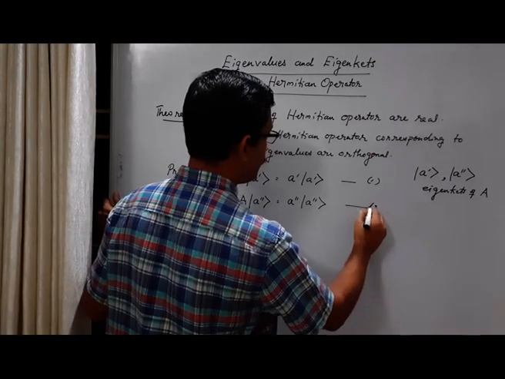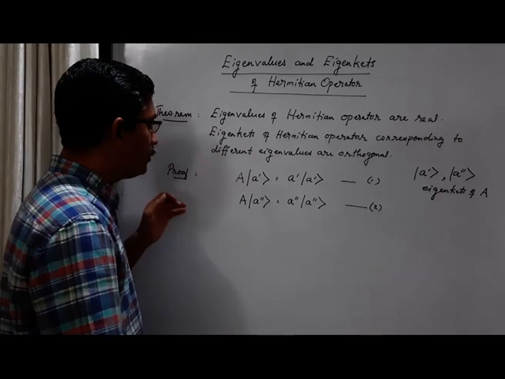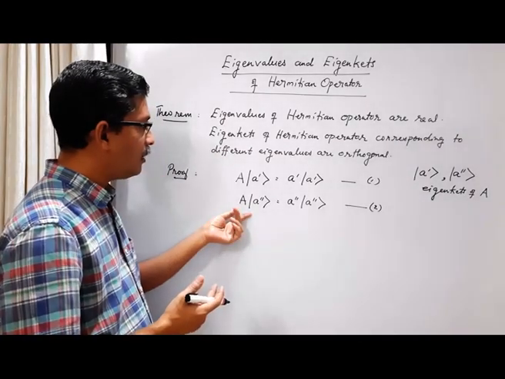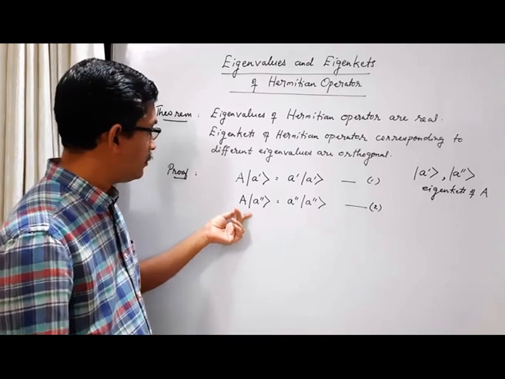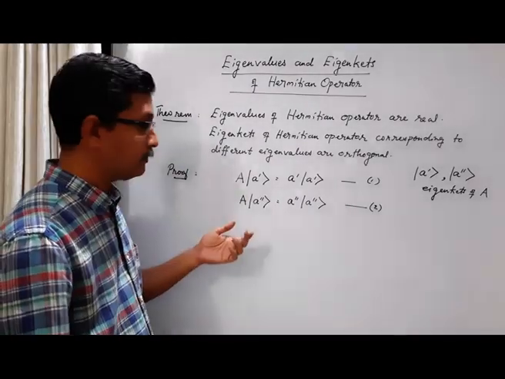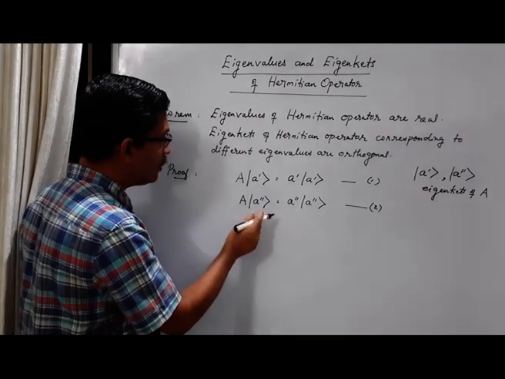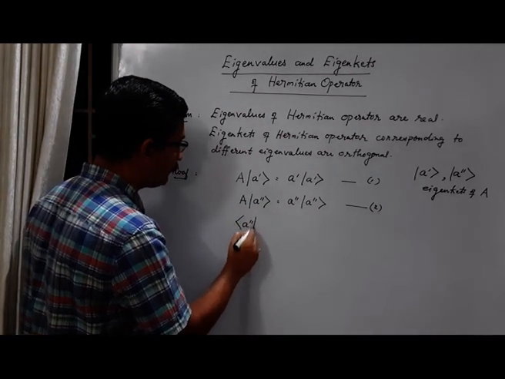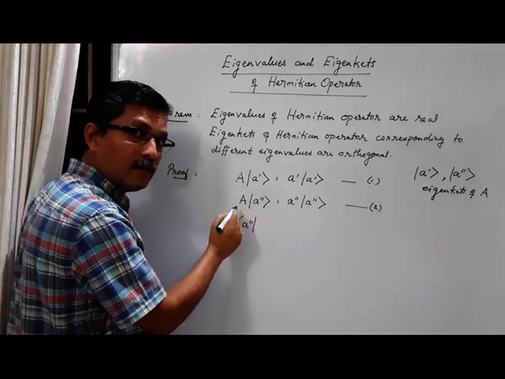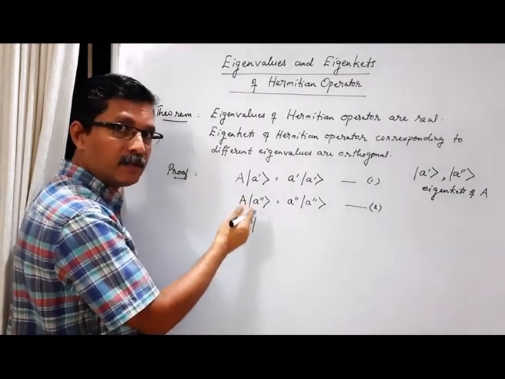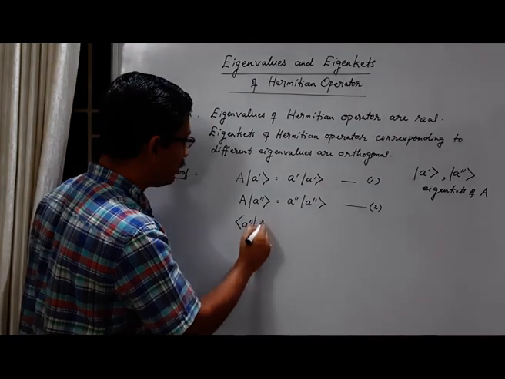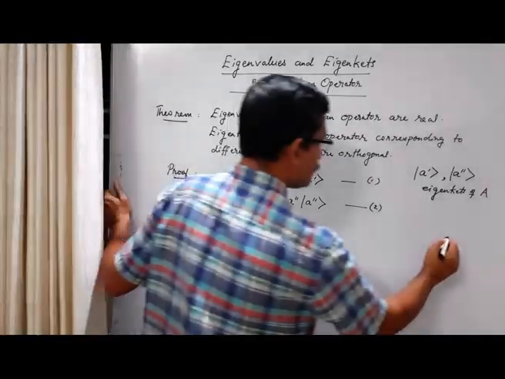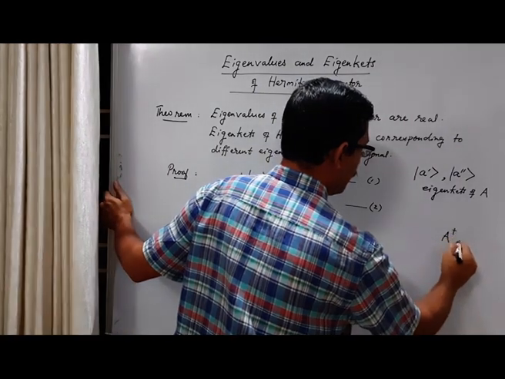First of all, in equation 2, I am taking the adjoint of this equation, or dual correspondence of this equation. Then let's see how it goes. This ket vector will become bra vector. A becomes A dagger. But since A is a Hermitian operator, A dagger is equal to A, so we have A itself here. Here we have used the result that A dagger is equal to A.